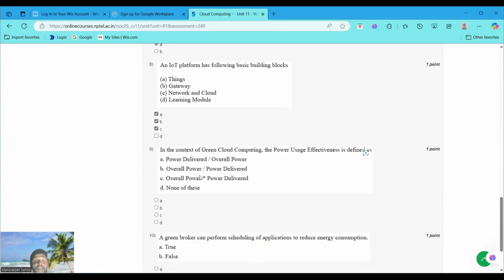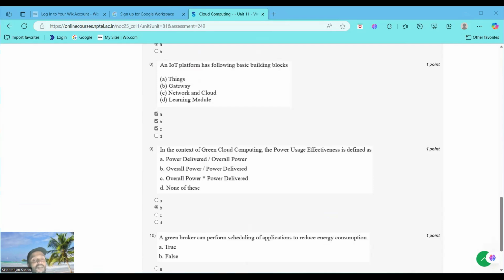In the context of green cloud computing, power usage effectiveness is defined as overall power by power delivered. That is 9, option B, overall power by power delivered. Because power usage effectiveness, PUE, is a metric in green cloud computing, calculated as the ratio of total facility power, that is overall power, to the power used by the IT equipment, that is power delivered. A lower PUE indicates higher efficiency.